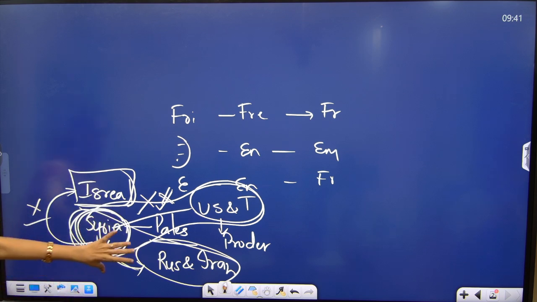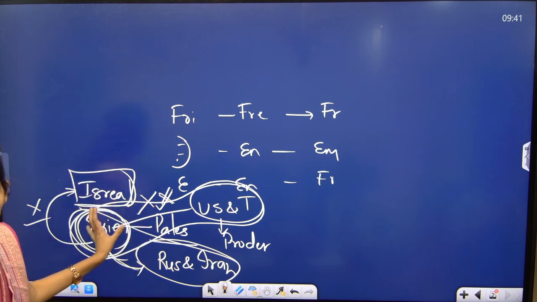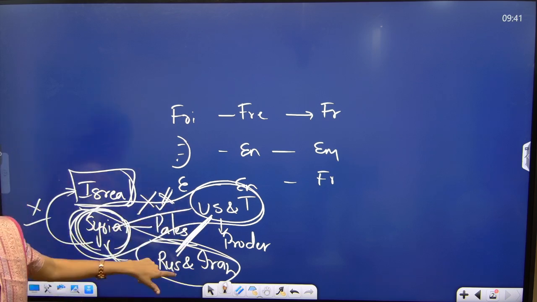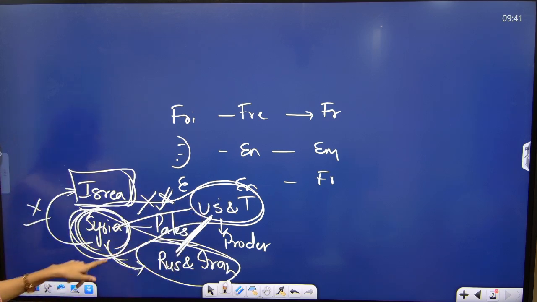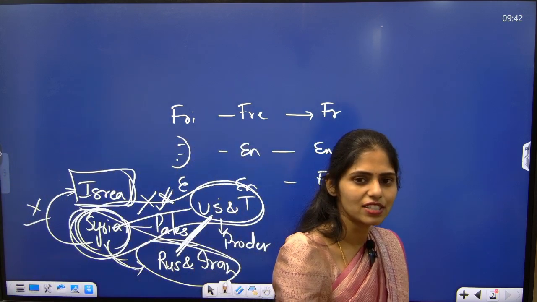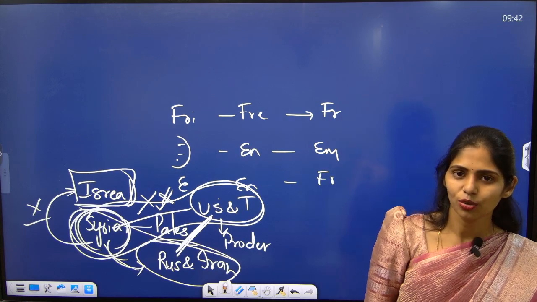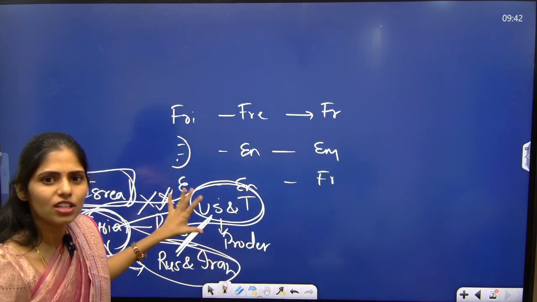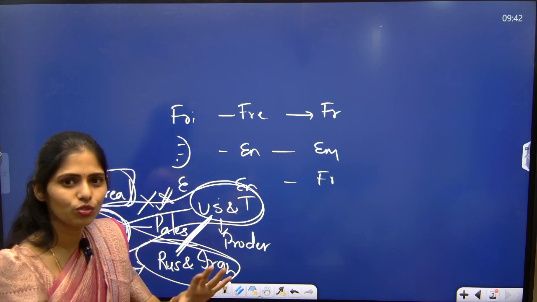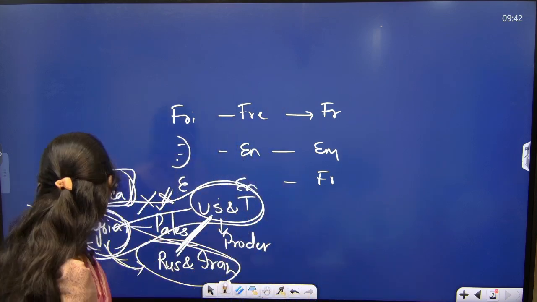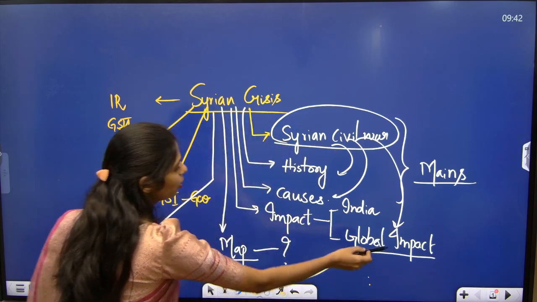Okay. So these are the countries involved in this Syrian civil war. And even if you see US and Russia, they are enemies here. That means the enemy's enemy will be a friend. So like that you have to see this equation and how that equation is working in different conflict areas in our world. Like you have to see the Russia-Ukraine issue. So which countries are supporting Russia and which countries are supporting US. The same here. And you have to see the Israel-Palestine issue. So which countries are supporting Palestine and which countries are supporting Israel. So like that you can see, so that you can understand this part, that is global impact.